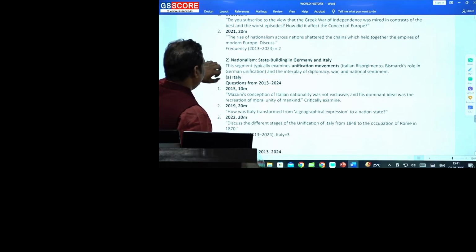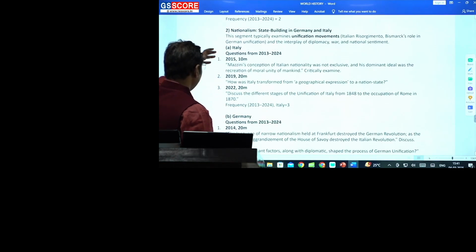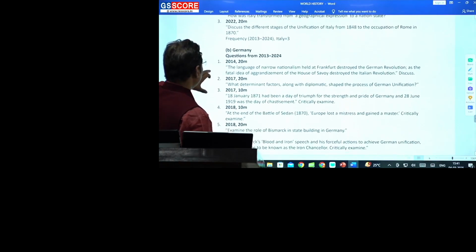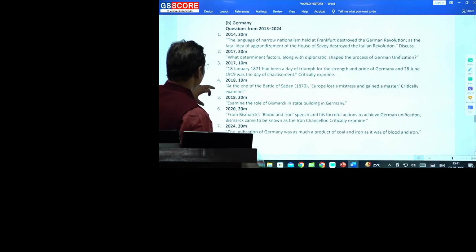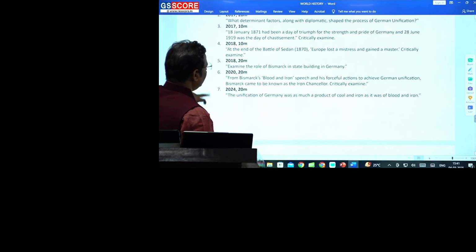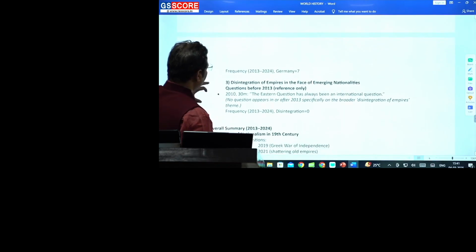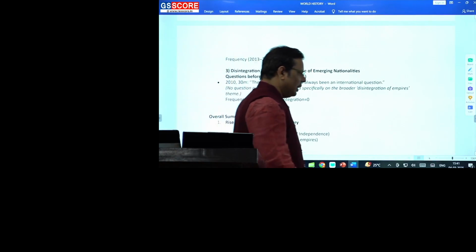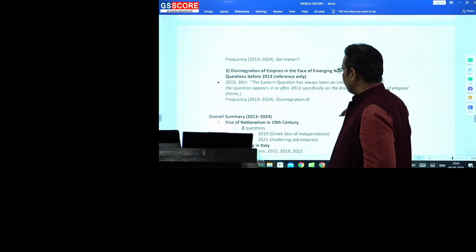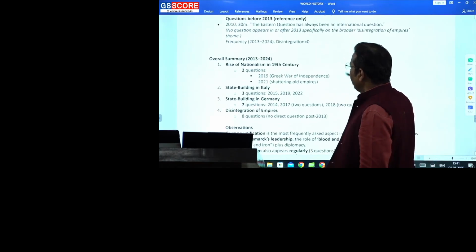Then nationalism, specifically the unification of Germany and Italy. As far as Italy, 15, 19 and 22, on regular intervals the questions are there. Germany you can find more questions: 14, 17, 17 there were two questions, 18 two questions, 20, 24. So Germany is a repeated topic, okay? If it is being repeated so frequently, you can find more questions from this part. Okay, let's move to the next part.